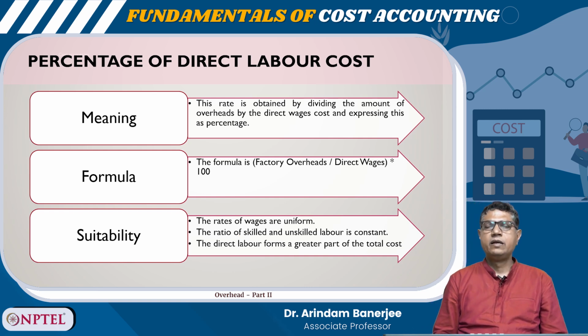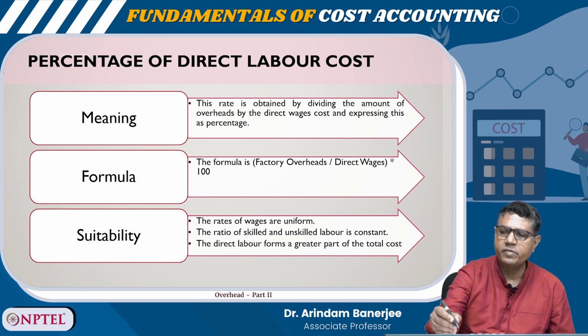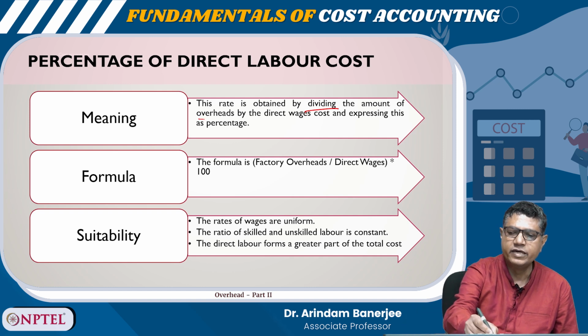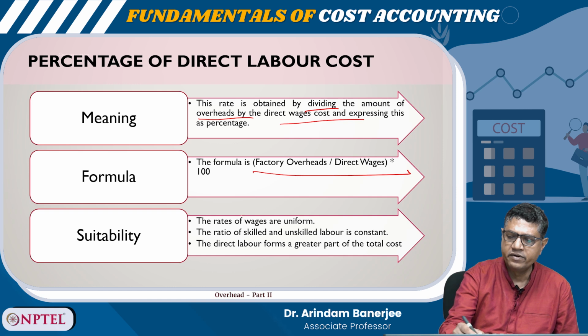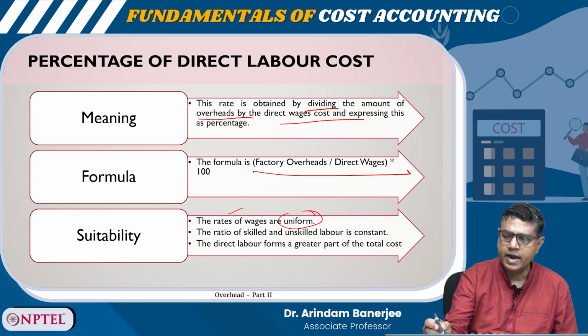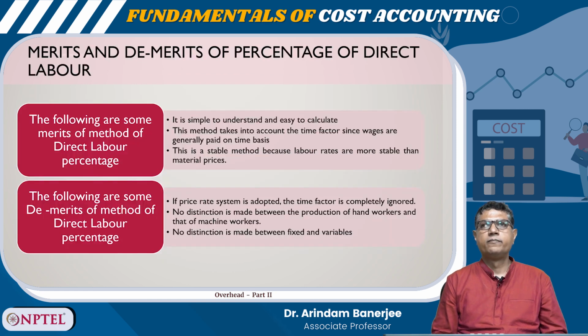Then percentage of direct labor cost. This is particularly suitable where in the production process the labor cost is an important component. The rate is obtained by dividing the amount of overheads by the direct wages cost, and the formula is this. Where is it suitable? Where the rates are uniform, and the ratio of skilled and unskilled labor is constant and it forms a greater part. So, where the manufacturing process is labor oriented, in such a case this method is very suitable.